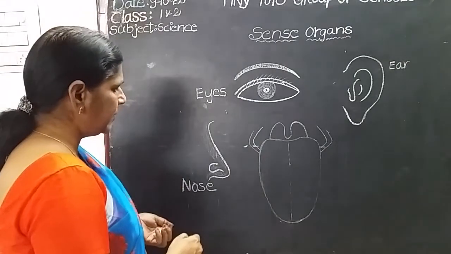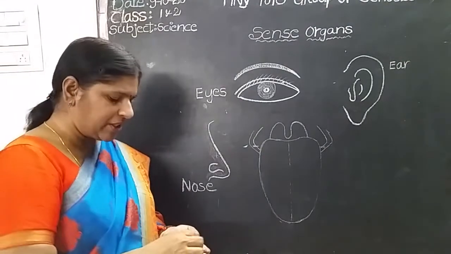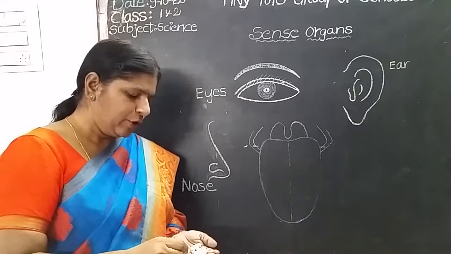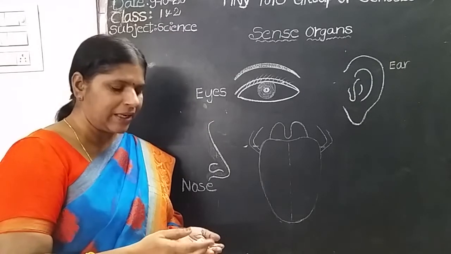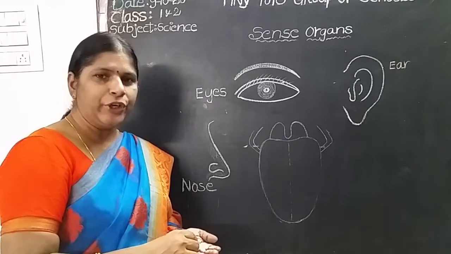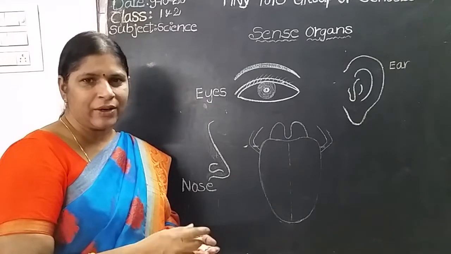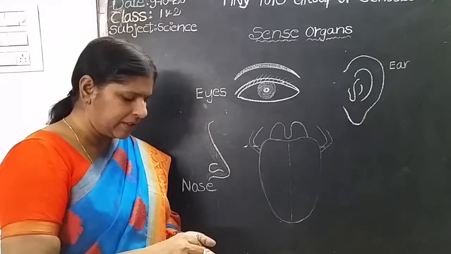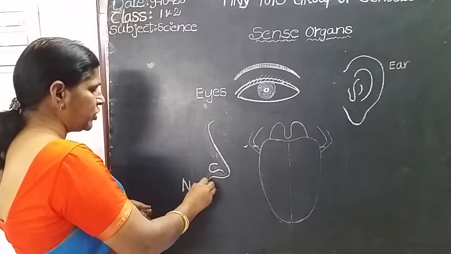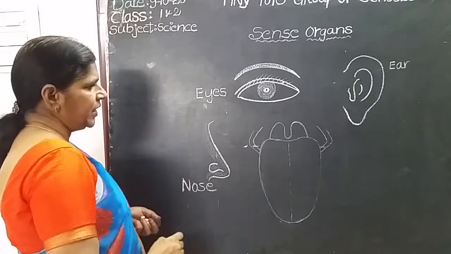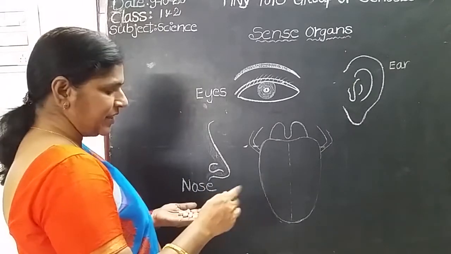Your mother prepares very delicious dishes every day. You smell, and without seeing, you can say whether that food is biryani or chicken or cake or biscuit, isn't it? This is the nose. How to draw the nose? See carefully.